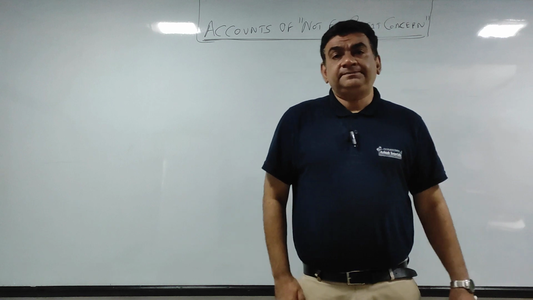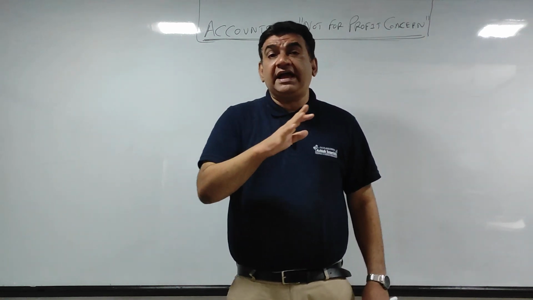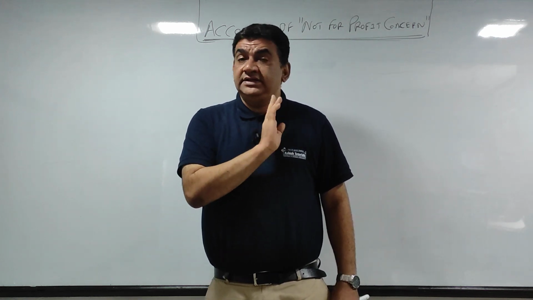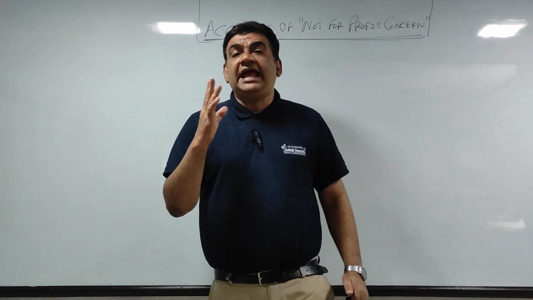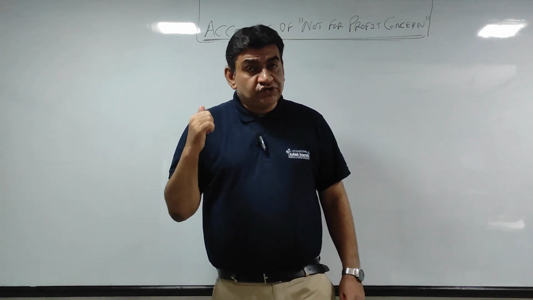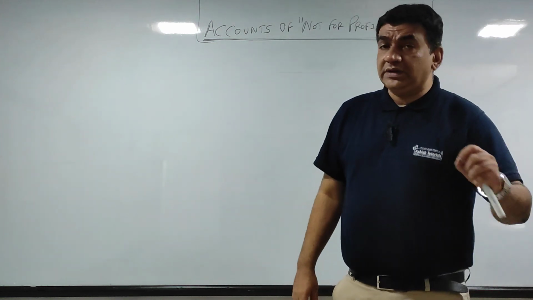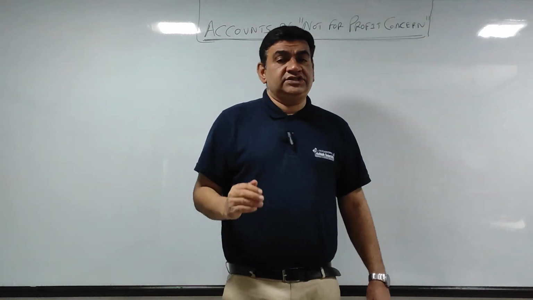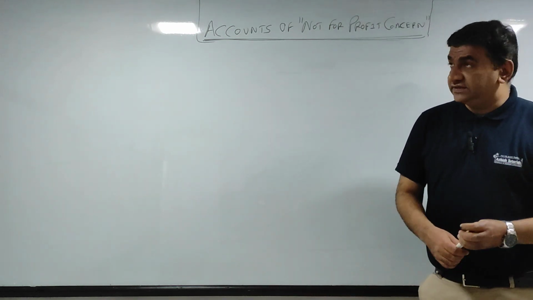A very important chapter. Like final accounts, in this chapter, you don't have an option. So it is very important to study this chapter. There is no chance of taking any risk because there is no option only. And like final accounts, the weightage of this chapter is a 12 mark sum. So you will be getting a 12 marks long sum along with 1 or 2 marks objectives. So around 11 to 12 marks weightage minimum from this chapter, accounts for not for profit concern.